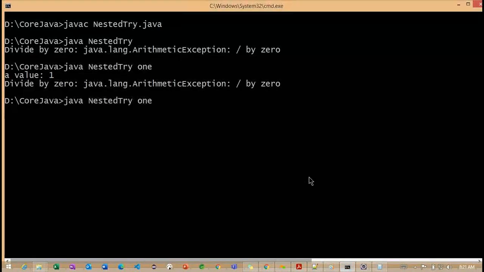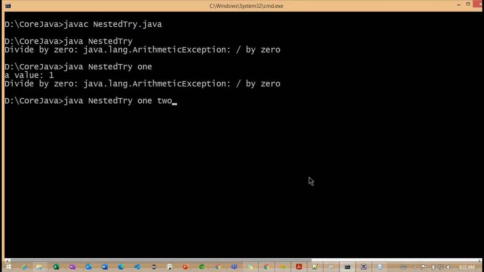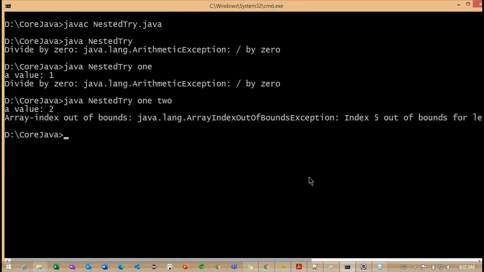Now, the second time, I'm trying to work with one more parameter. At this time, what is the length of this particular arguments? It is 2, so we are getting the a value 2 here.